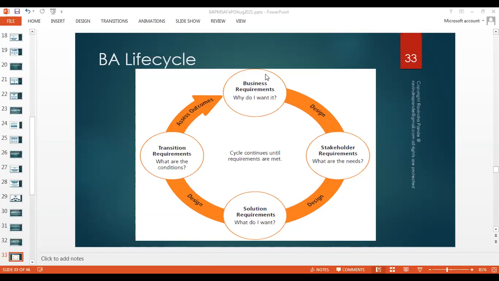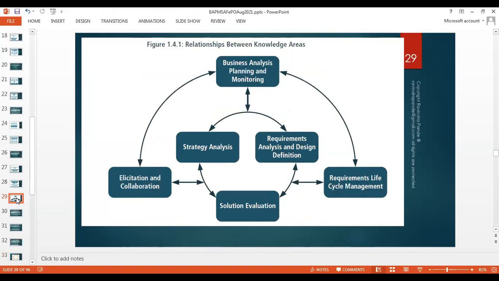Let's go ahead then. This is the simplest diagram. You can get it printed and keep ready at your desk or something, so that you can explain to the interviewer about your BA life cycles, right? So this is a really good diagram, simplest possible diagram. This basically gives you the actual technological implementation of a BA, and it covers all the knowledge areas.